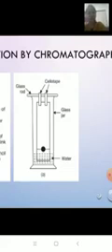Make sure that the lower end of the paper is dipped in water, but the pencil line is above the water. The pencil line should not be inside the water. To support the chromatography paper, you can stick the paper on a glass rod with the help of sellotape.